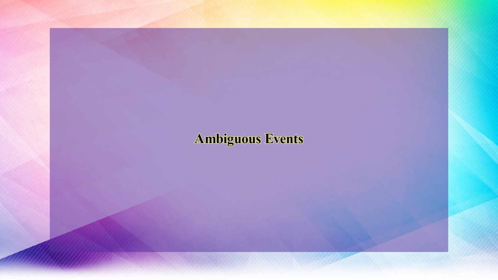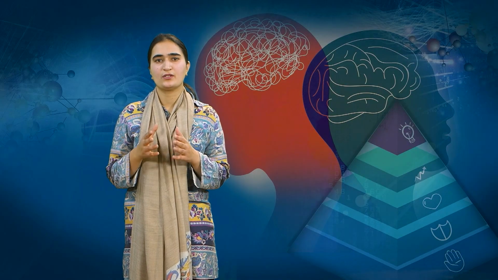The other one is ambiguous events. Situations that are unclear cause more tension than events that are obvious. When a possible stressor is unclear, a person is unable to take action and must instead focus their energy on trying to understand the stressor, which can be a demanding effect that drains their resources. In contrast, obvious stressors allow the person to move on to solving the problem and do not keep them locked at the problem definition stage. The potential for confrontation is typically linked to reduced stress and improved coping.